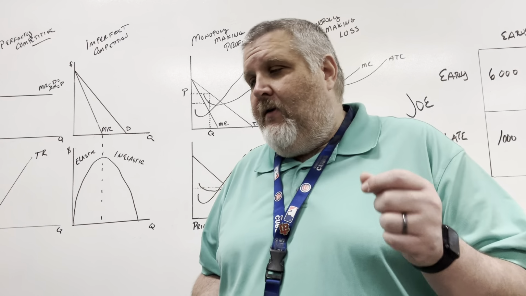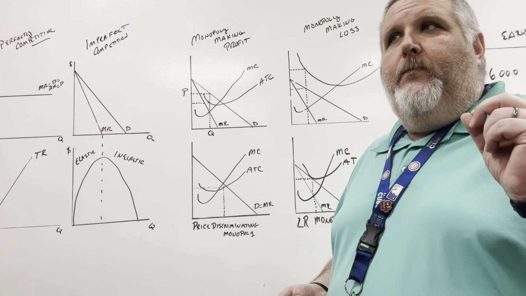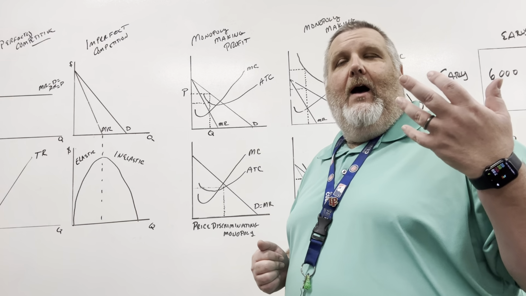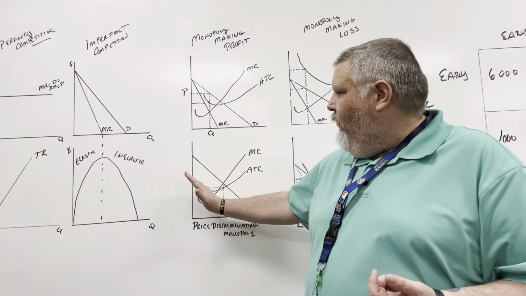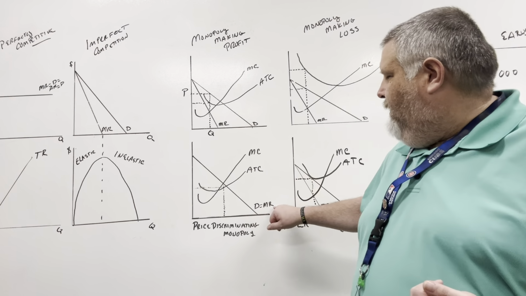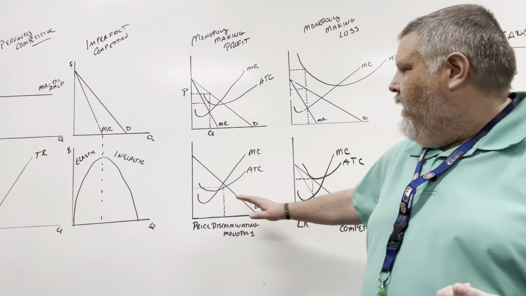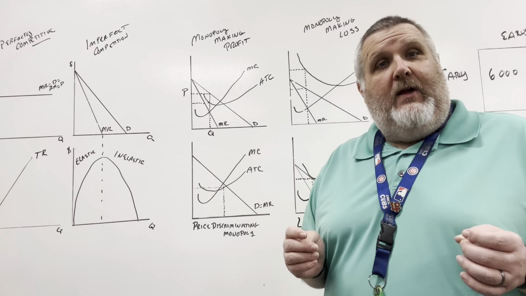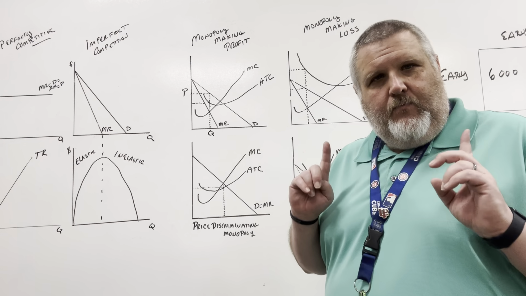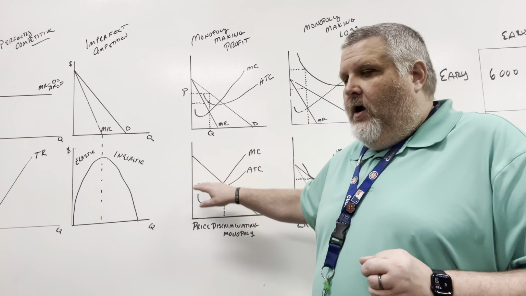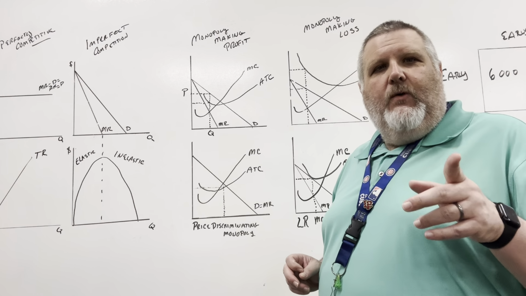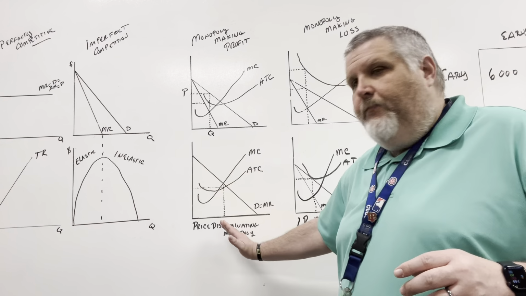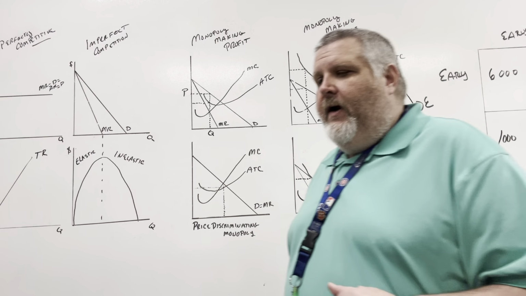If you are able to perfectly price discriminate, then what we're going to do is get rid of that inefficiency, and so our demand is going to equal our marginal revenue. And so what we're going to get is this whole box there is going to become our consumer surplus. Producer surplus, okay? It is all going to be profit. And that's what we're looking for, okay? All of that is stuff that we wouldn't have had before because it would have been cut down, right? Where all of that is going to be part of our profit.